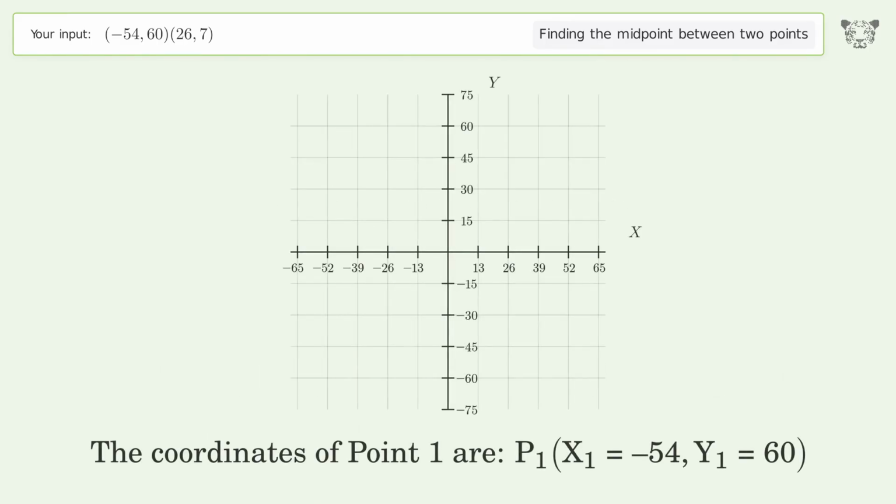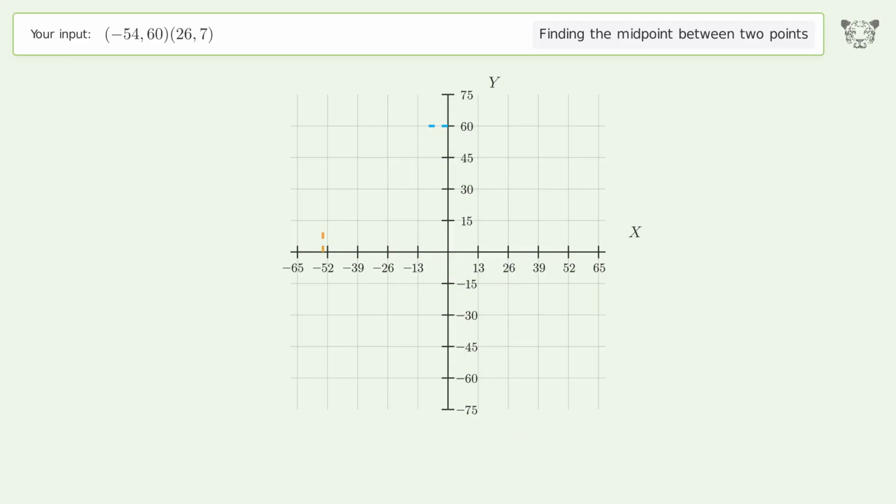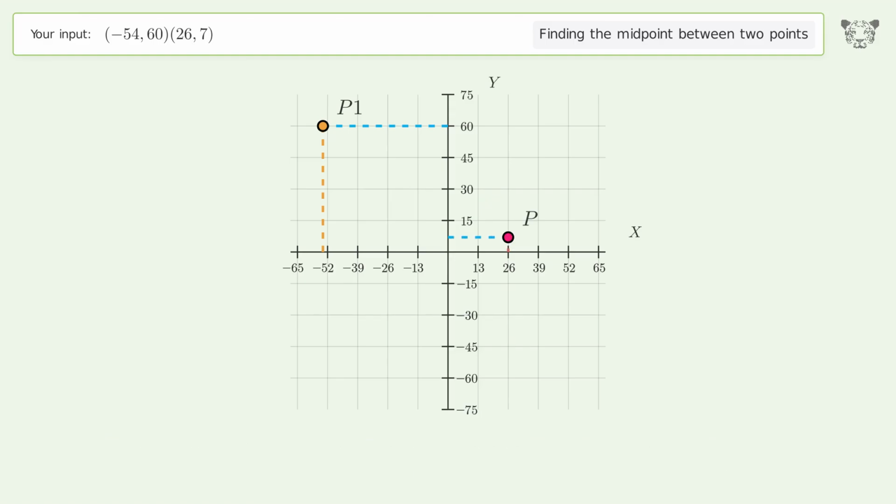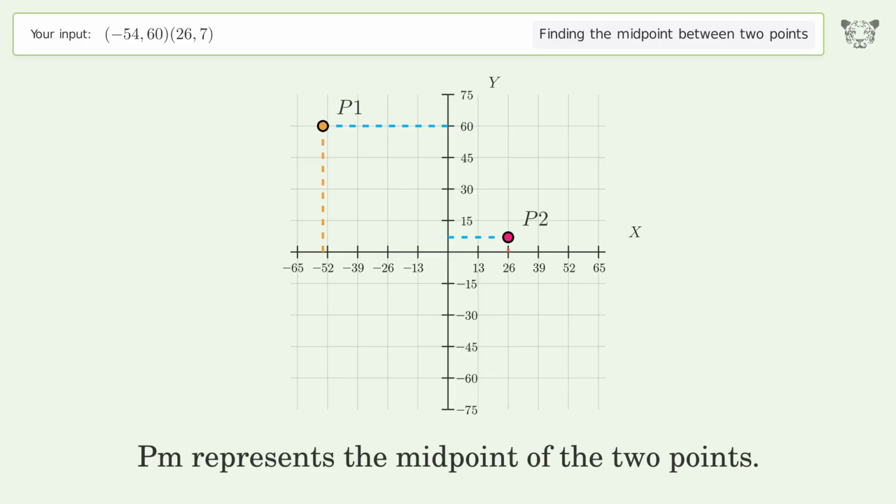The coordinates of point 1 are x1 equals -54, y1 equals 60. The coordinates of point 2 are x2 equals 26, y2 equals 7. PM represents the midpoint of the 2 points.